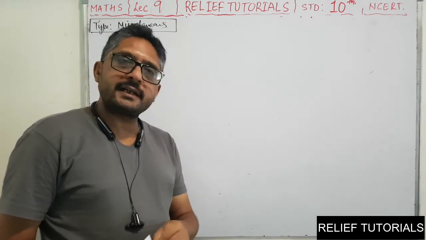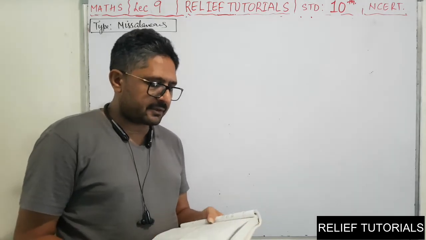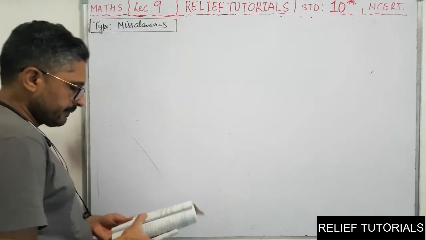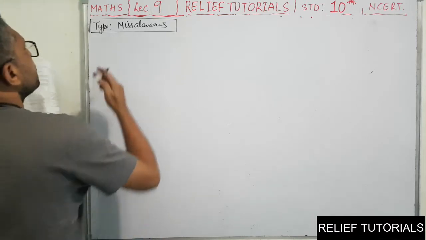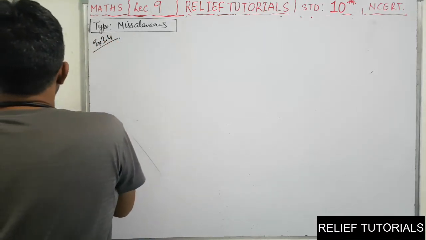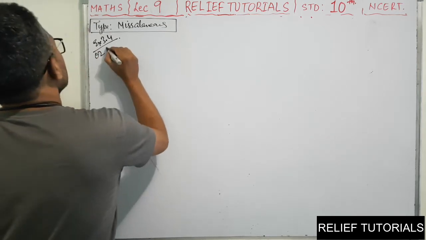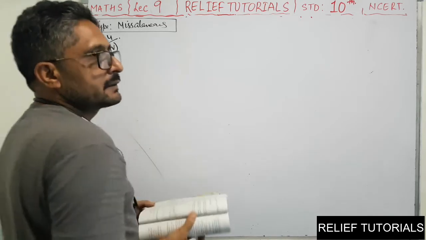Exercise 3.3 is totally completed, and in exercise 3.4 only one problem is left, so that we are going to do. Exercise 3.4, question number 2, and the problem number is 4. Read the question.